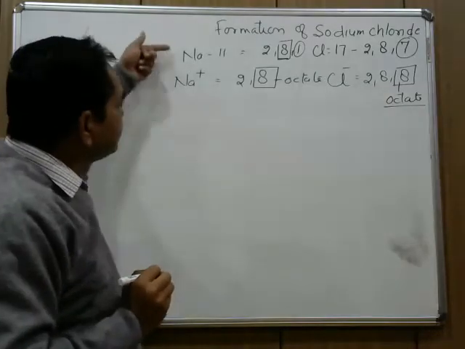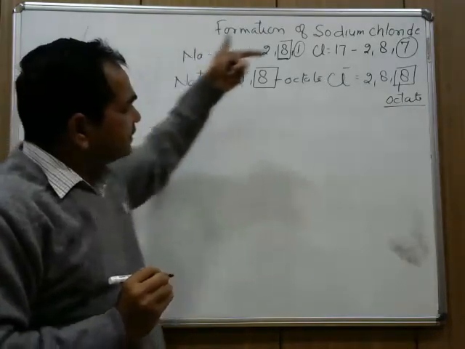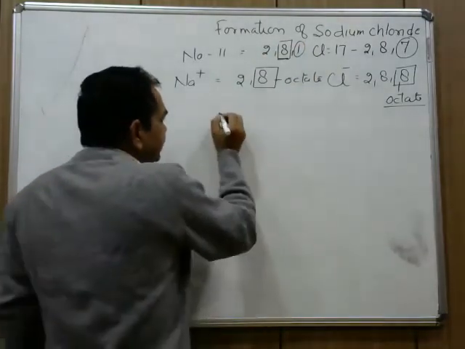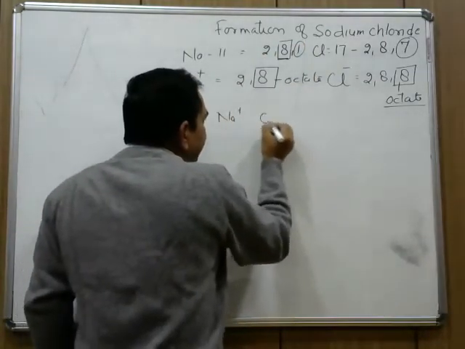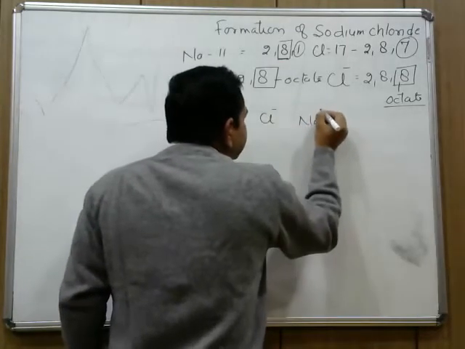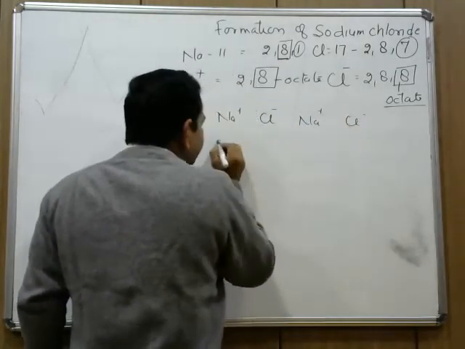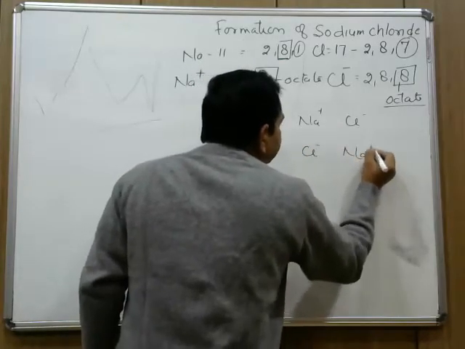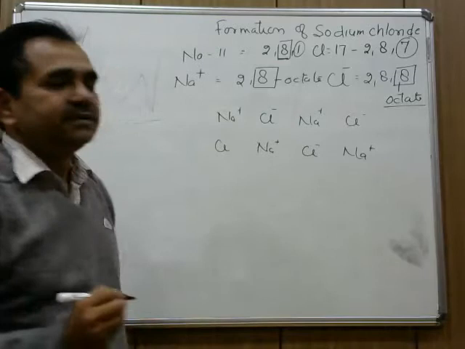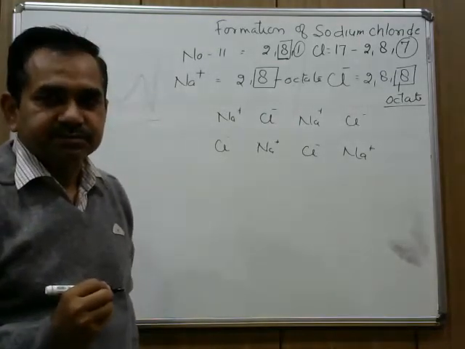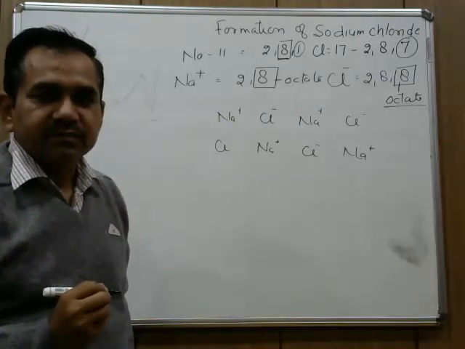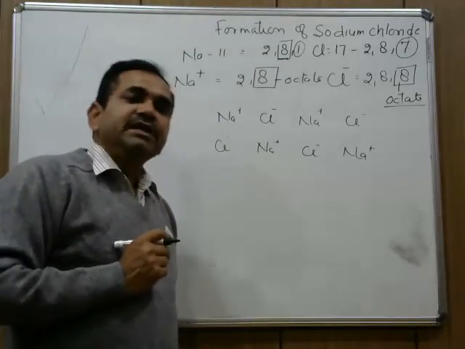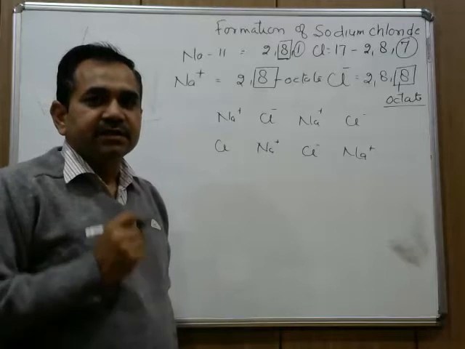Once sodium is converted to Na plus and chlorine is converted to Cl minus, these ions are held together with the help of electrostatic forces of attraction, and a sodium chloride crystal is formed. So that is how an electrovalent bond is formed.